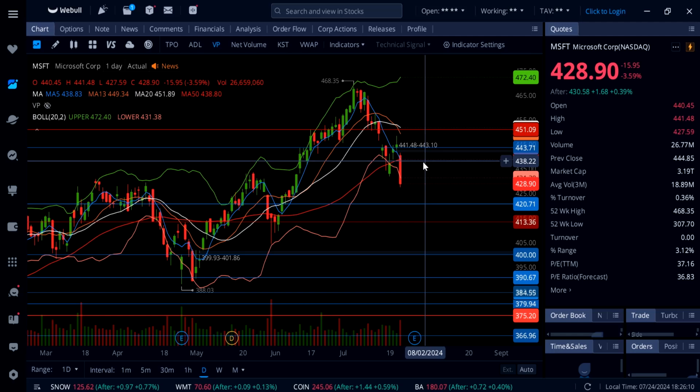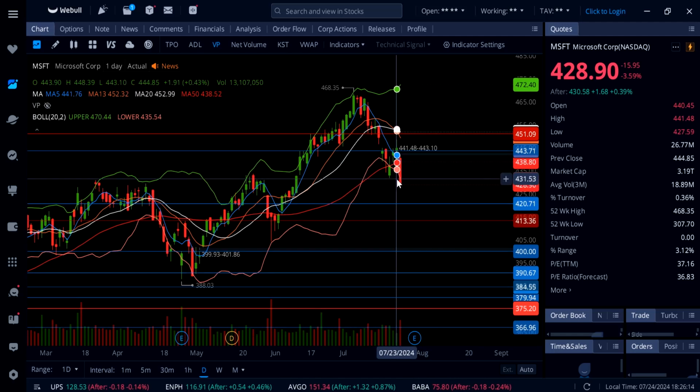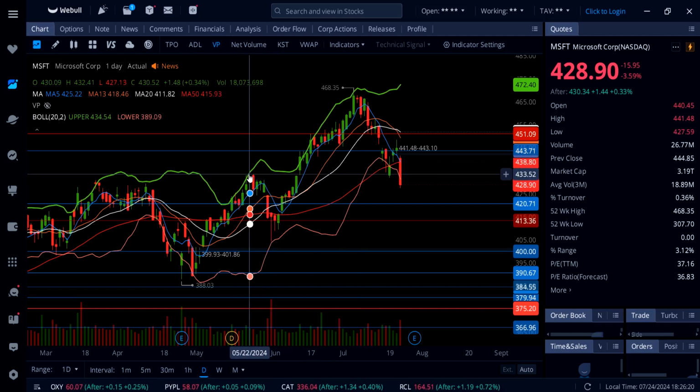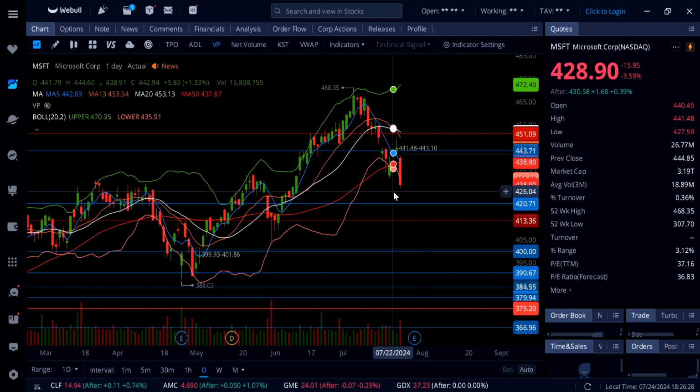Now, is this actually a good time to buy that dip? Well, absolutely not. Things are getting a bit oversold. We might see this gap getting filled, but you can see clearly we did not hold this critical support at 433 on Microsoft. So wait for it and let it find some sort of short-term bottom, and then if you want to get in, you can try to buy this falling knife. Not right now.